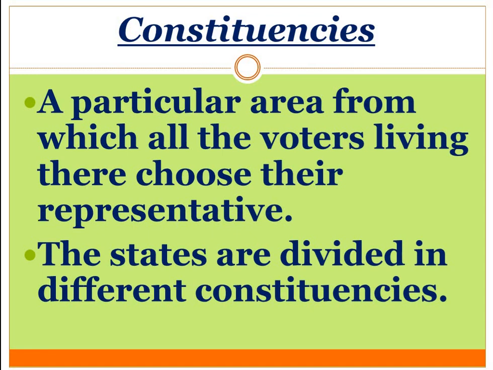So this is the constituency from where the voters living there choose their representative. And these representatives, as MLAs, represent the population of that area in the legislative assembly.